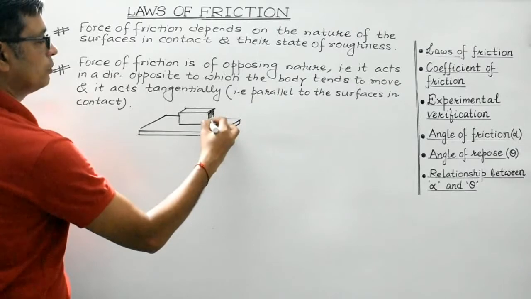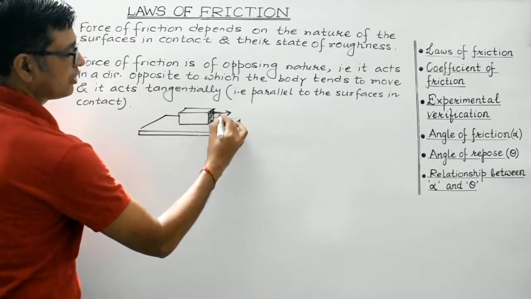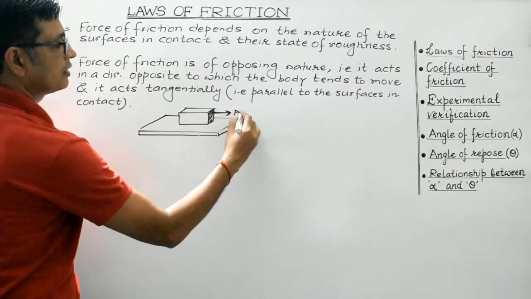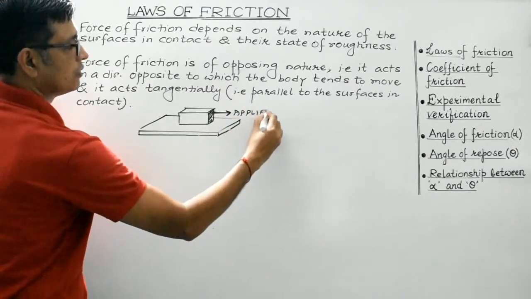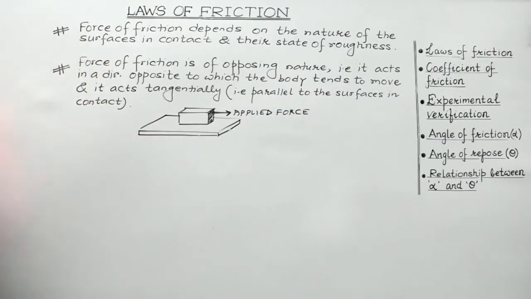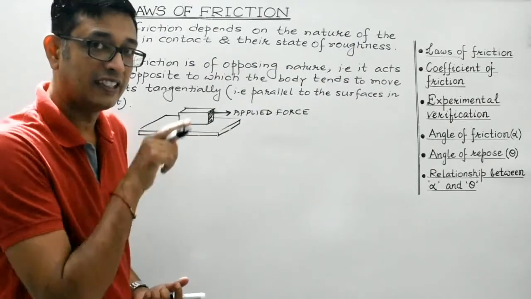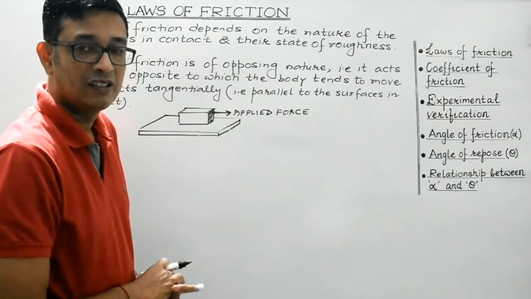Let us assume in this direction it is pulled. That is, this is the applied force. So, the block will tend to move along the direction of the applied force.